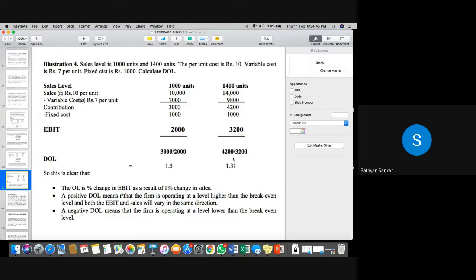Okay. Similarly with the same formula. So there are two companies, sir? No, not two companies, ma'am. At two different levels of output, ma'am. It is 1000 and 1400. We need to calculate which output will give the more prominent result when it comes to operating leverage of the company. Okay. Clear? Yes, sir, clear.